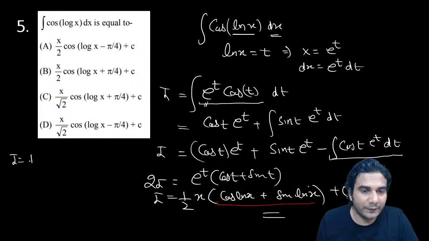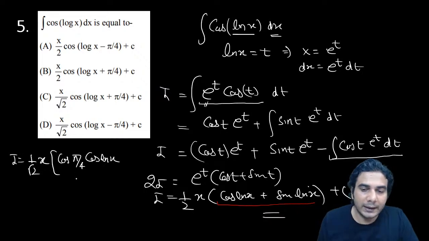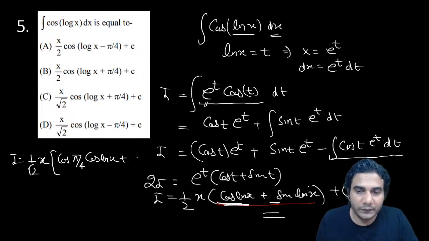Let me write the final step: x by root 2 into, 1 by root 2 can be written as cos of 45, cos of ln x, and the second 1 by root 2 in the second term can be written as sine pi by 4 and sine ln x.